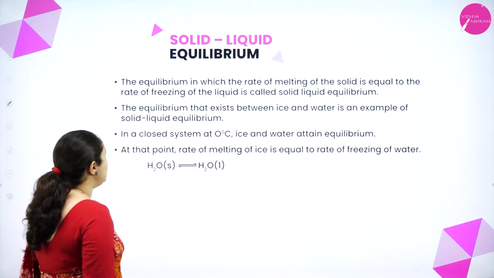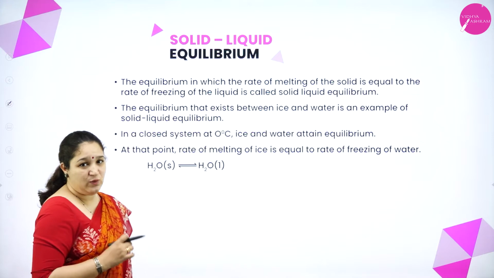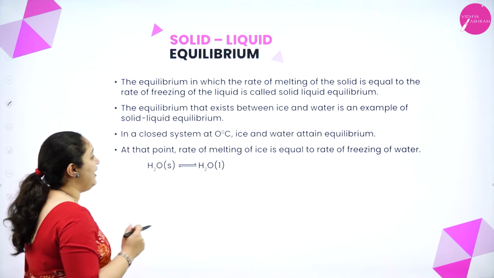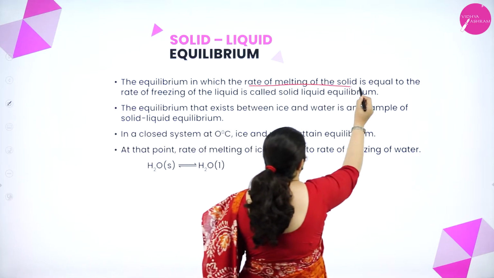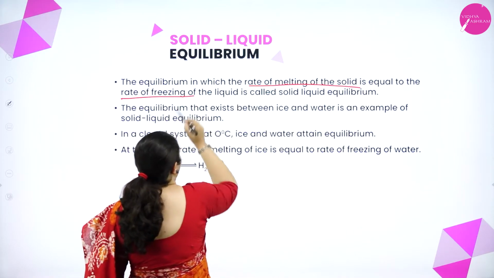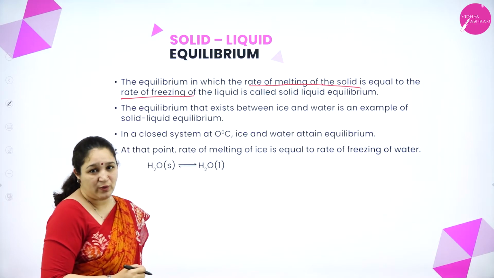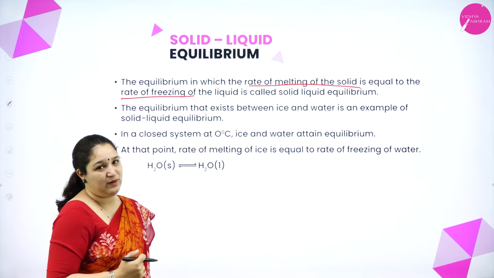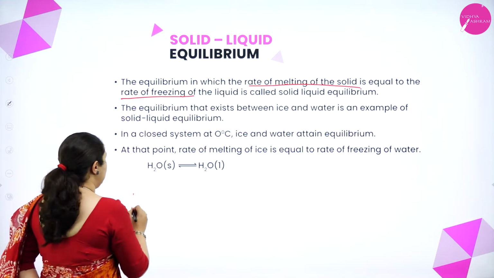So the first one is solid liquid equilibrium. The equilibrium in which the rate of melting of a solid is equal to the rate of freezing of a liquid is called solid liquid equilibrium. So what is it?